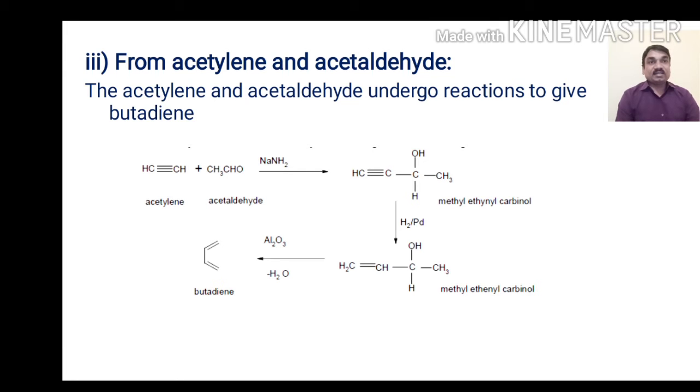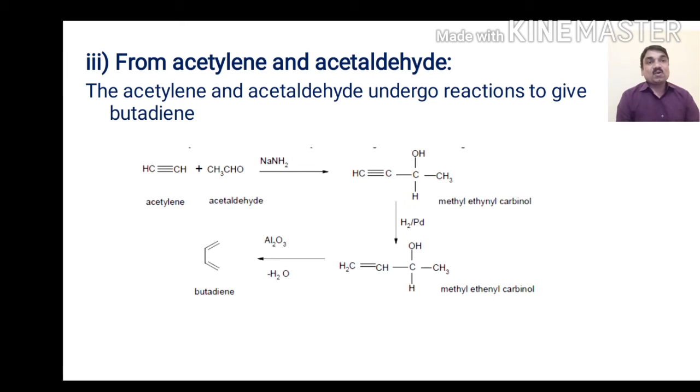Number three, from acetylene and acetaldehyde. They undergo a series of reactions to give 1,3-butadiene as the product. When acetylene is reacted with acetaldehyde in the presence of sodium amide, it results in the formation of methyl vinyl carbinol, an unsaturated alcohol.